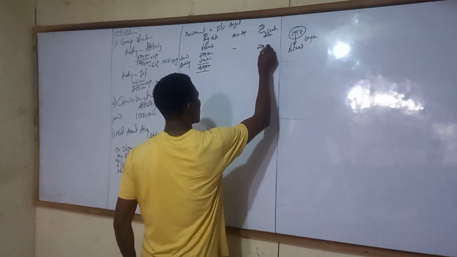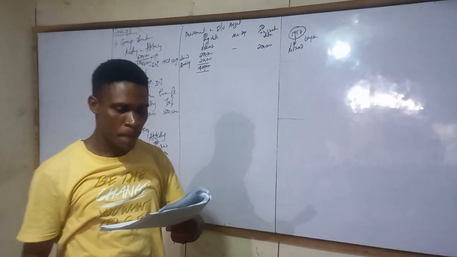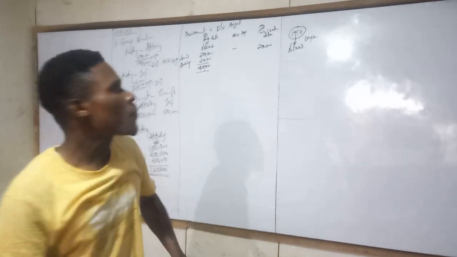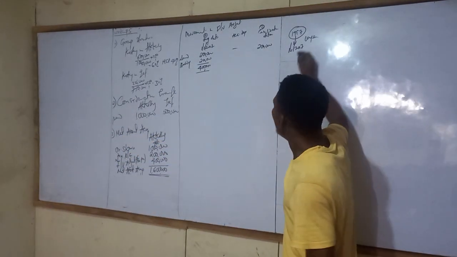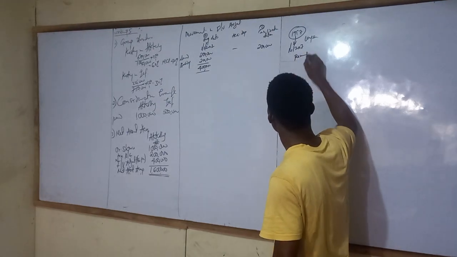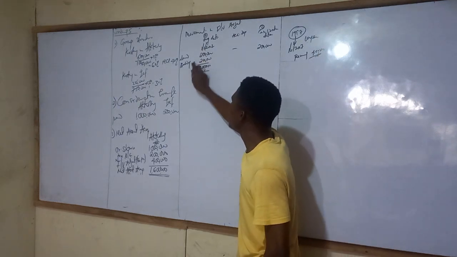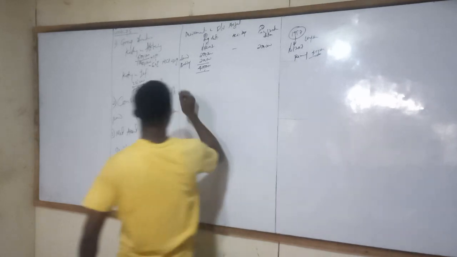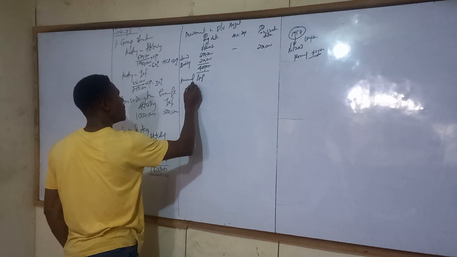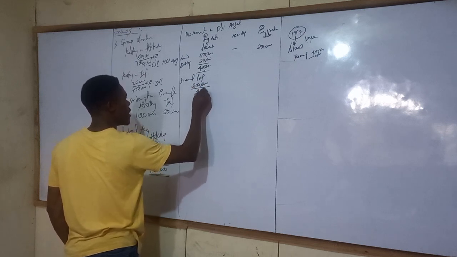The 200,000 is for the land. But for the building, how many years? It is depreciated on cost over how many years? 50 years. So if everything is 50 years, and 10 years have gone, then the remaining life is 40 years. As at this date, this building remains how many years now? 40 years. So therefore, our annual depreciation will be 200,000 divided by 40 years.